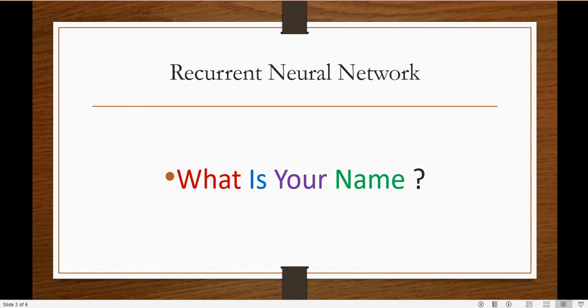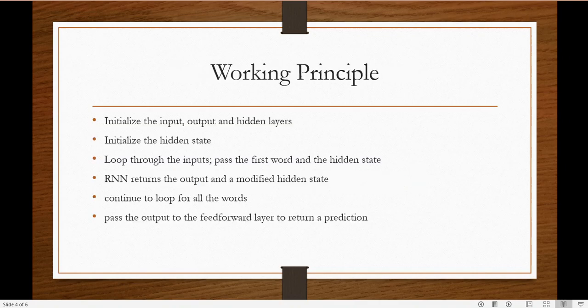So RNN has a quality where, while processing a word, it can remember the earlier words as well, and only then can it generate the prediction. To remember the earlier words, it maintains the hidden state. So I have to initialize the hidden state.